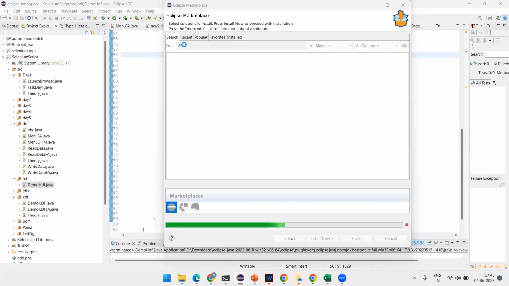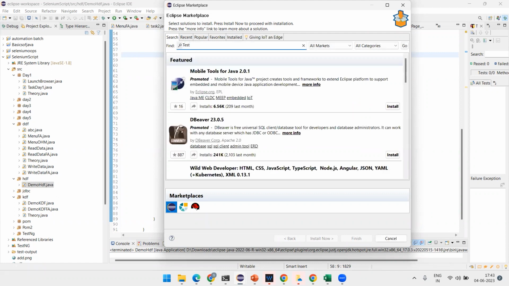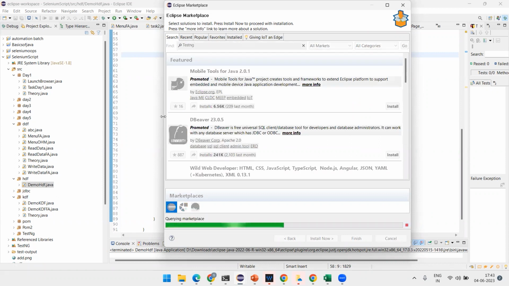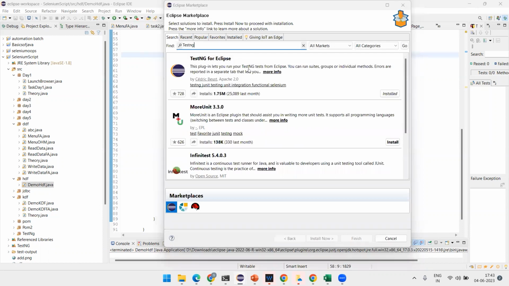It takes some seconds. Now type TestNG over here for search. See, TestNG for Eclipse is shown as installed because I already installed it on my system. If it is not installed, then you have to click on install.